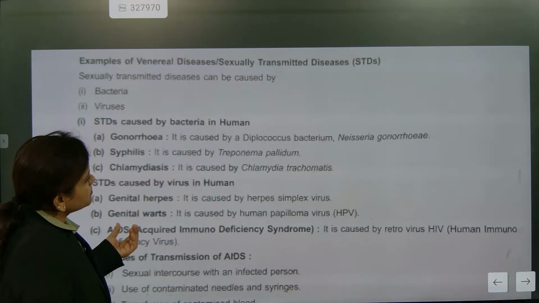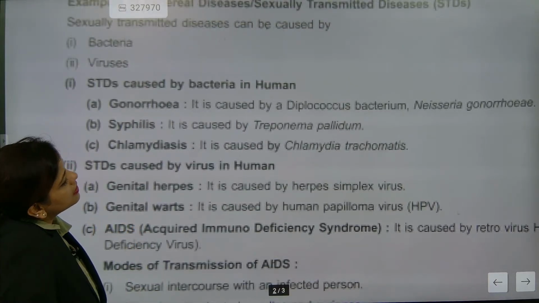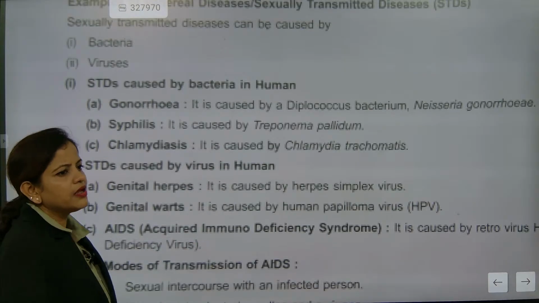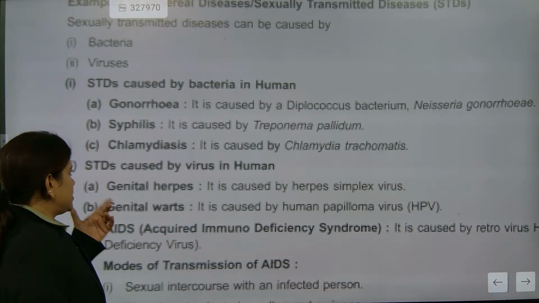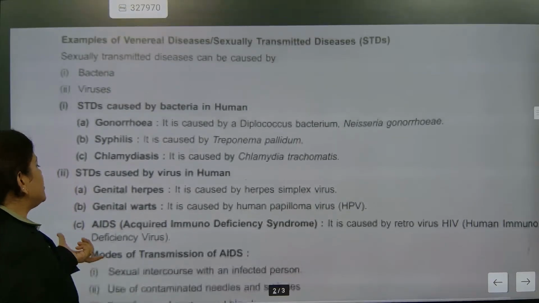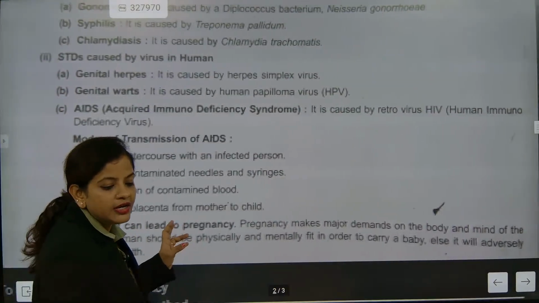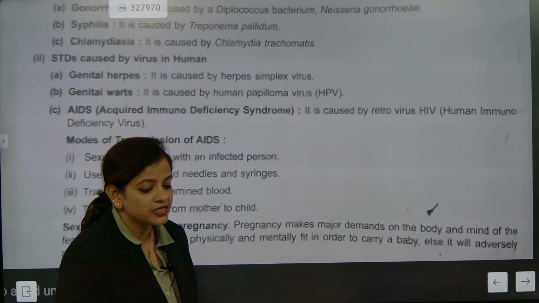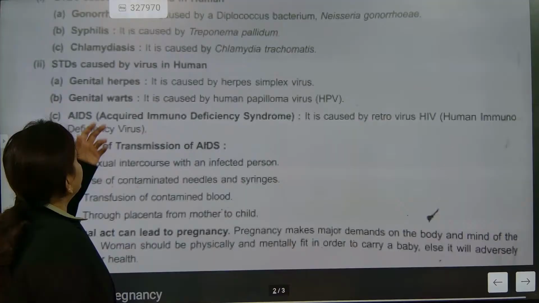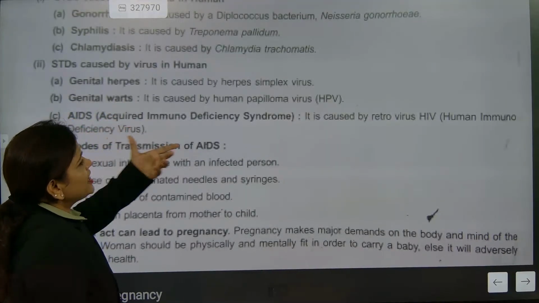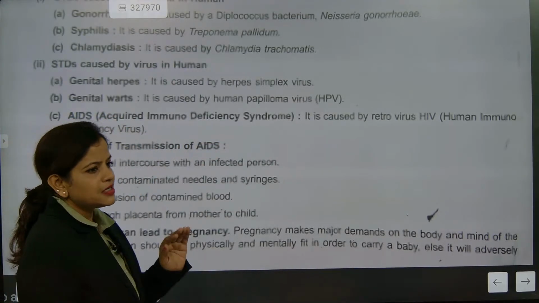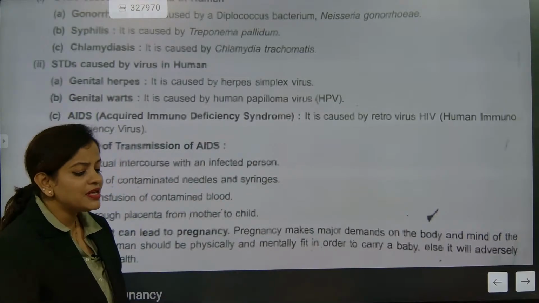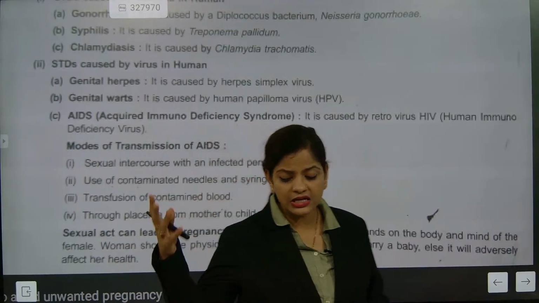Can you read? Because for me it is blurry. Chlamydia is there. That is Treponema, I think. Yes, pallidum. So, STDs caused by virus. I believe that virus is more deadly than bacteria. Understood or not? Bacterial infections can be cured easily by taking antibiotics. But viral infections like genital herpes and genital warts, caused by HPV, the human papilloma virus, are of a higher grade compared to bacterial infections. In CBSE, they will ask the names of these infections.